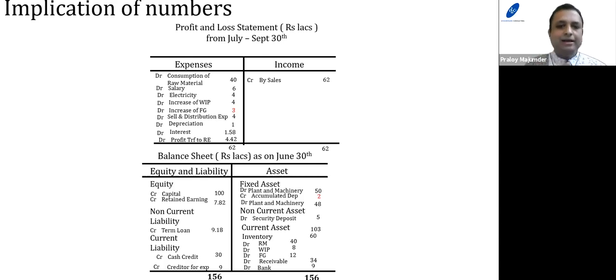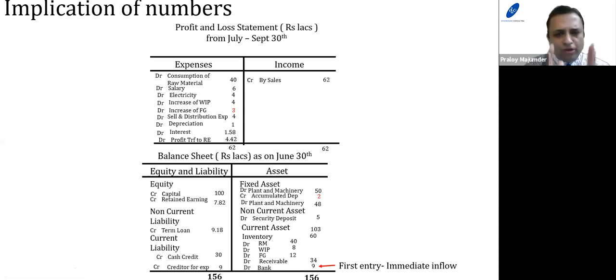Now, if you can recollect, any inflow of fund would be captured by passing a debit entry, where the first entry would be debit balance sheet asset bank. Whereas the second entry can go to any part of the asset and liability of the balance sheet, or profit and loss, or income or expenses. Now, first, what we have to discuss is that the first entry, which is the immediate inflow, will come in the form of cash and bank.